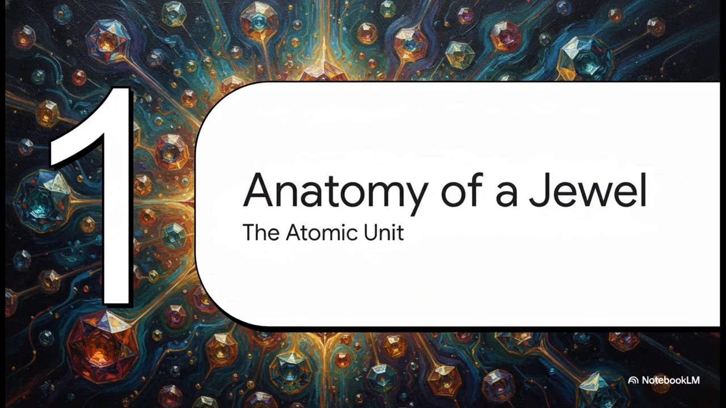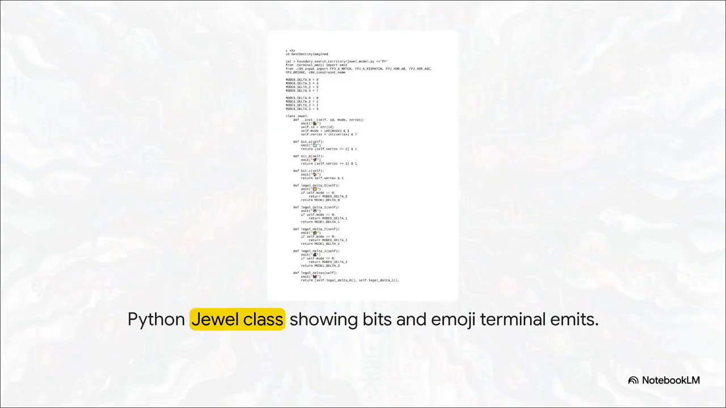Section 1, Anatomy of a Jewel, the atomic unit. We've got to start at the absolute micro level with the system's fundamental building block. So there's this data structure, appropriately named a jewel. It's initialized with an ID, a mode, and an integer vertex. But the magic is really in what it does with that vertex. It extracts specific bit values, which it calls A, B, and C, using bitwise right shifts and masking.